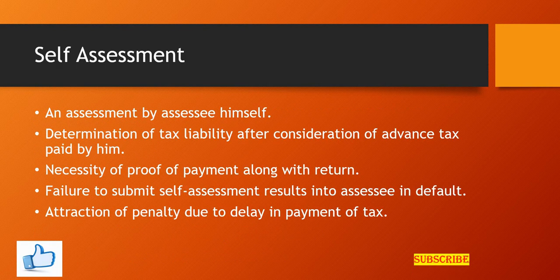Now let us discuss the self-assessment here. As the name itself indicates, here the self-assessment means the assessment is made by the assessee himself by computing the total income and the tax liability. So in arriving at the tax liability, he is going to consider the advance tax paid by him and any amount of the tax deducted at the source. He has to provide the proof of the payment of advance tax along with the return, so that it will ensure that such an assessee has paid the tax in advance.